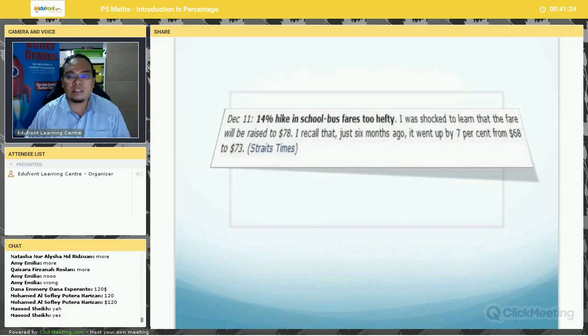Now let's take a look at this example. This is in the Straits Times. 14% hike in school bus fares, too hefty. I was shocked to learn that the fare will be raised to $78. I recall that just 6 months ago, it went up by 7% from $68 to $73.